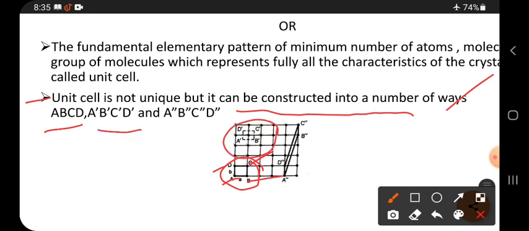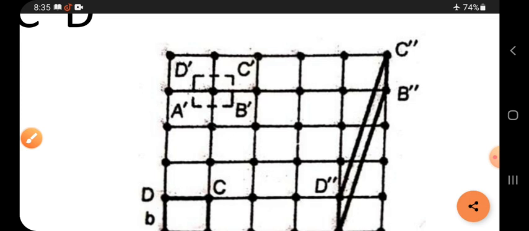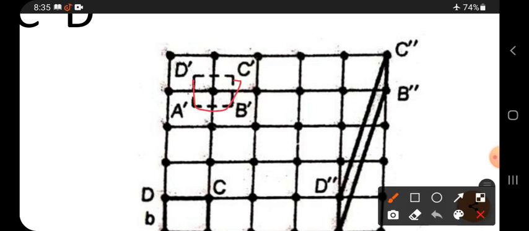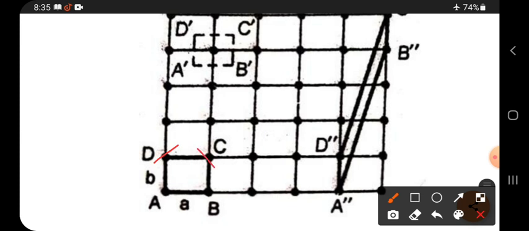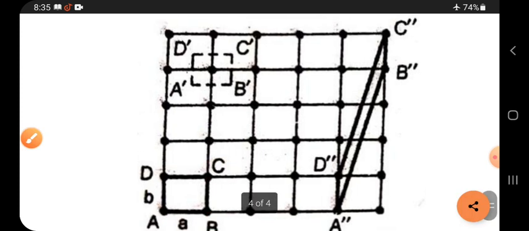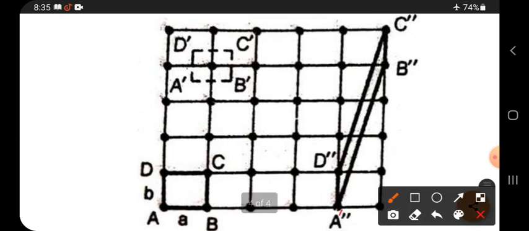See, here at the center, this unit cell contains only one atom in the middle, and downside it contains one atom here, another, another, so it contains 4 atoms. And one more figure is there: a double dash, b double dash, c double dash, d double dash. Here is one point, another point here, and here. So this is also one unit cell. That means a unit cell is not unique, it cannot have only one shape. It has many shapes.